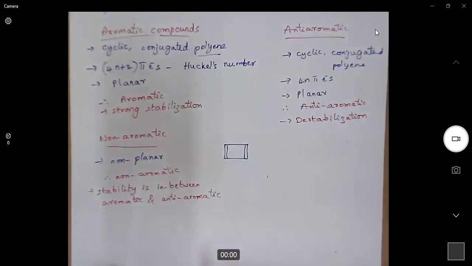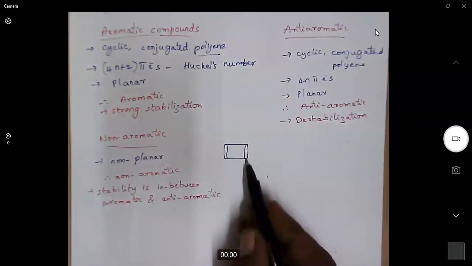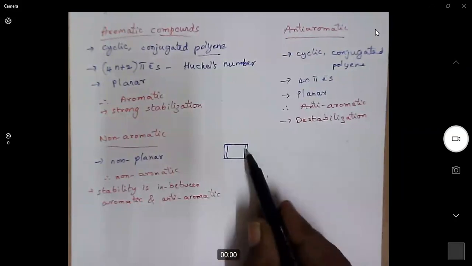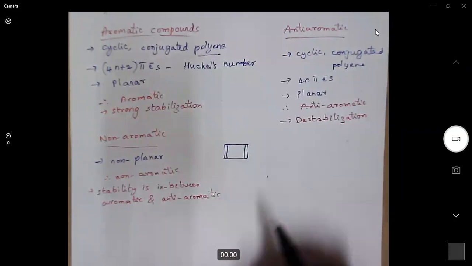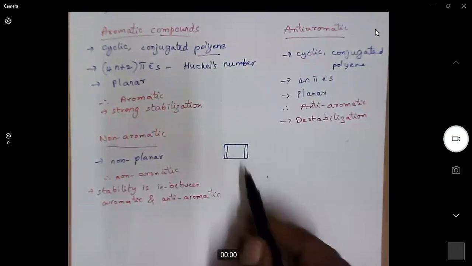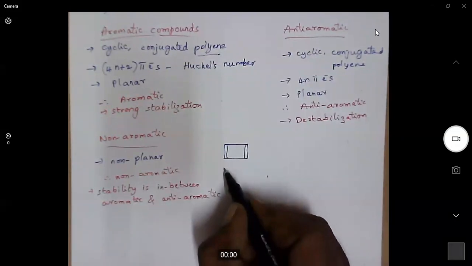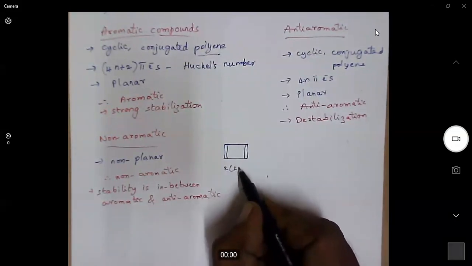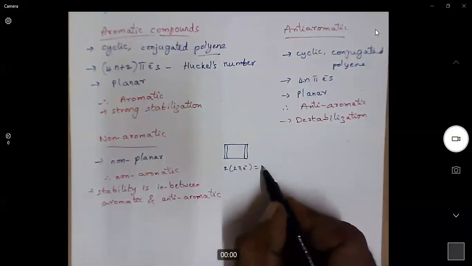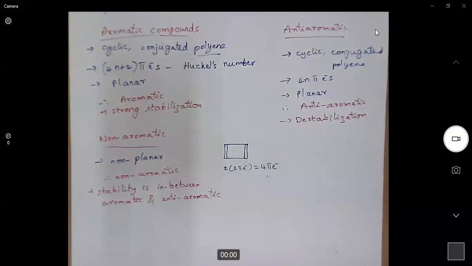Now look at the molecule, whether this is a cyclic system. Yes, it is a cyclic system. It is a conjugated polyene. So the first rule is accepted. Then what is the number of pi electrons in this? We have two pi bonds, and in each pi bond we have two electrons. So a total of 4 pi electrons in this molecule, which is cyclobutadiene.